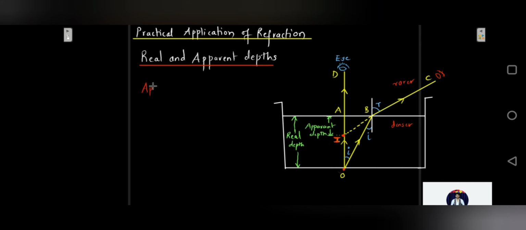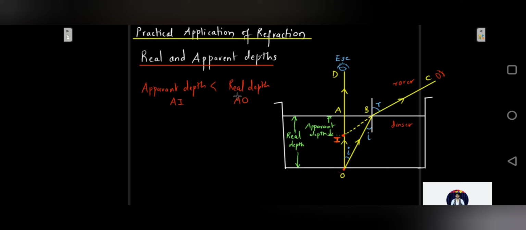Apparent depth is AI, which is smaller than the real depth, which is AO, the depth of the object which is placed at the bottom of the tank, which appears to be raised.